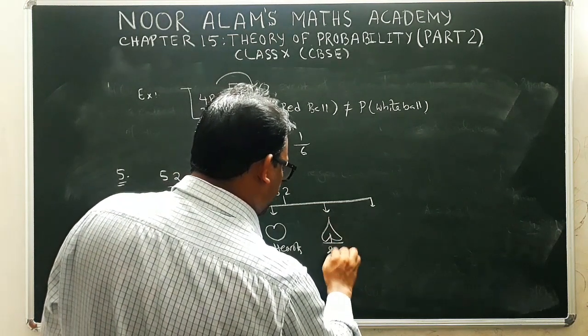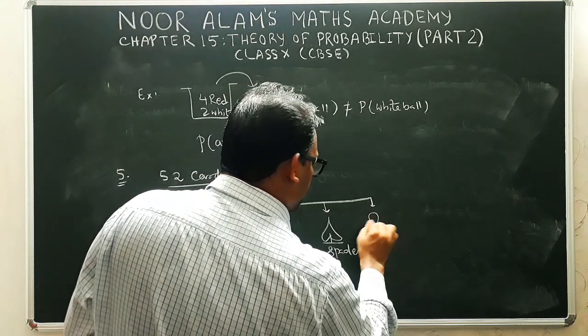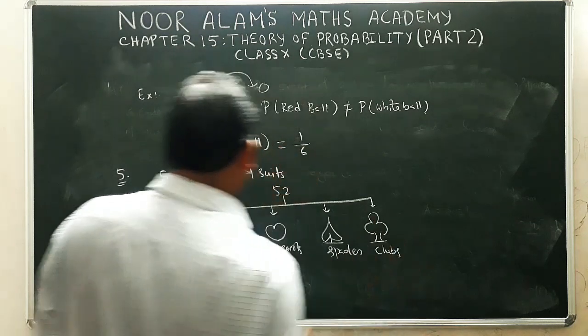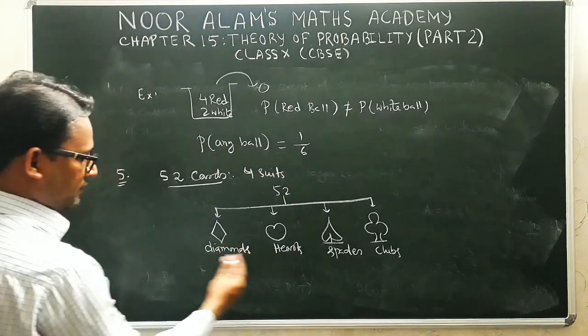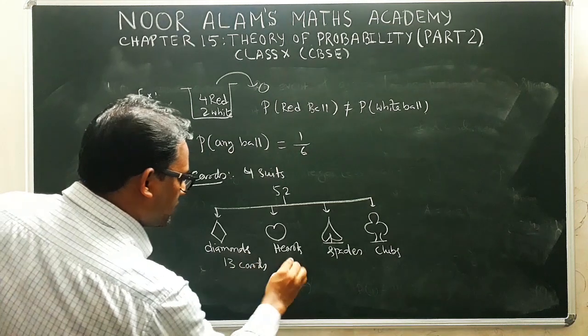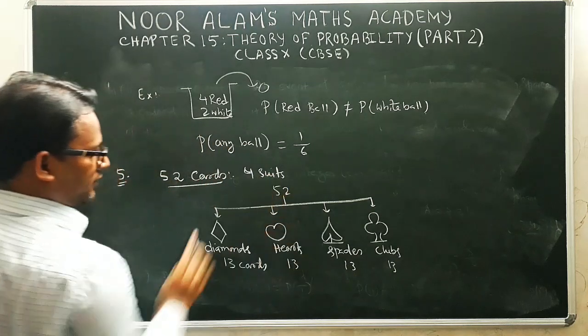It is called spades. And this shape is present. It is called clubs. Okay. Now each suite, each category contains 13 cards. Total 13 cards, 13 cards, 13 cards and 13 cards. When you add them, you get 52 cards.